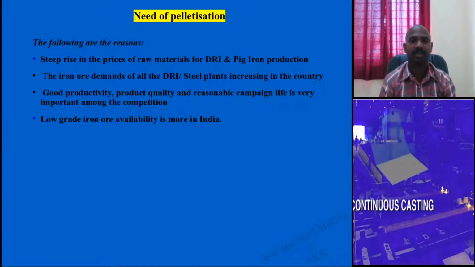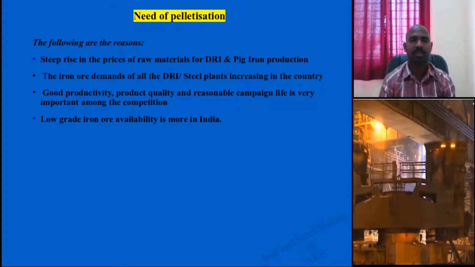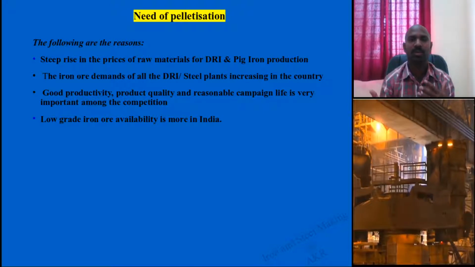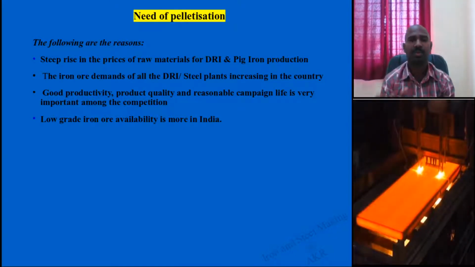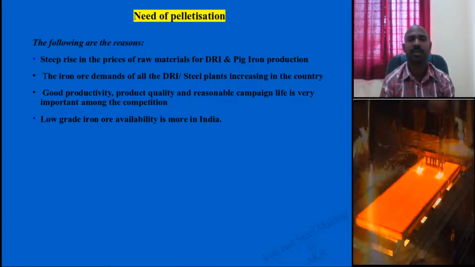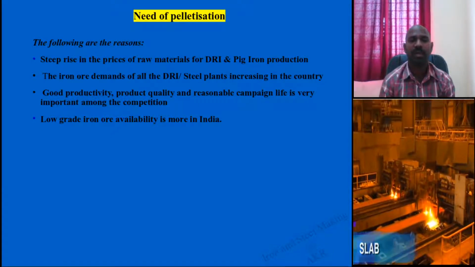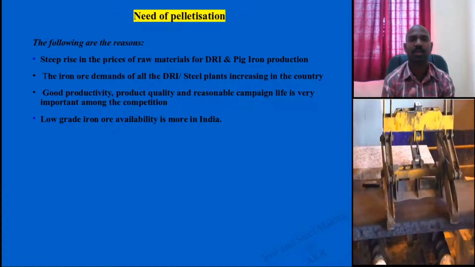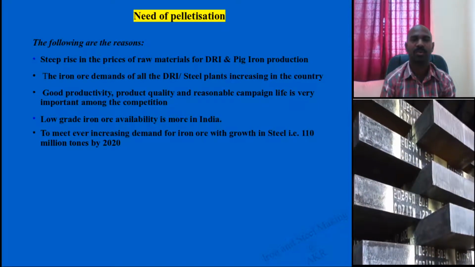So if you use that iron ore, the final pig iron or DRI yield could reduce. That is why, if you use a combination of iron ore and pellets, your yield of iron in the pig iron, hot metal, and DRI, the solid state of iron, will increase. That is one of the intentions.